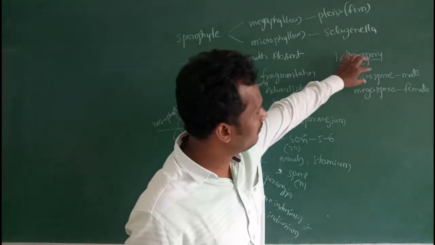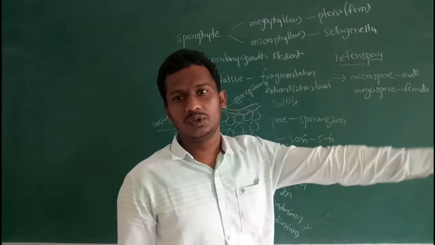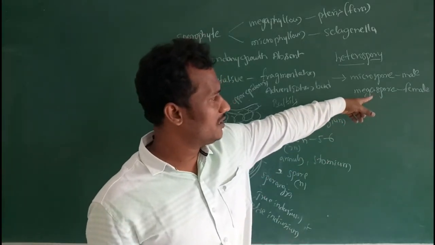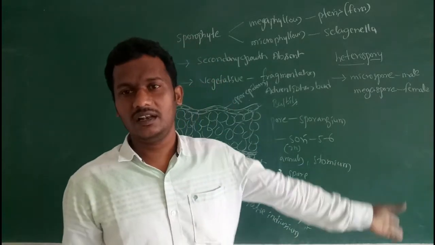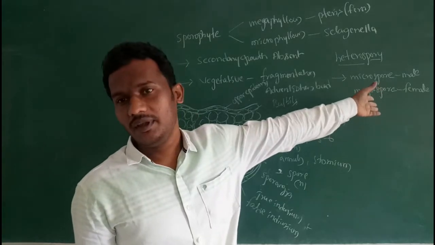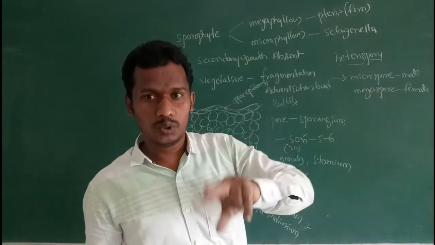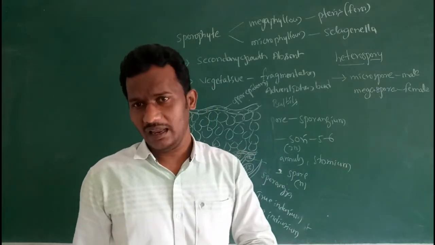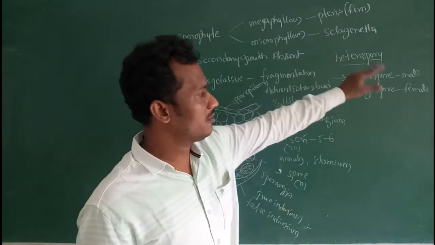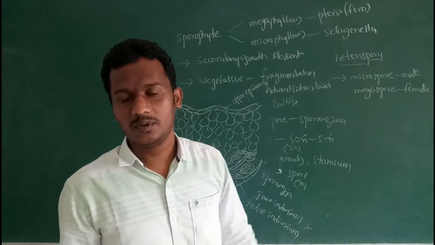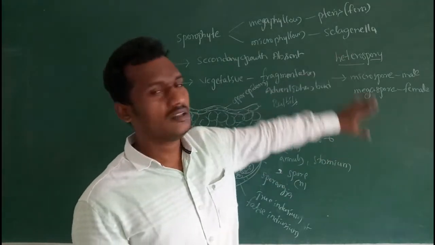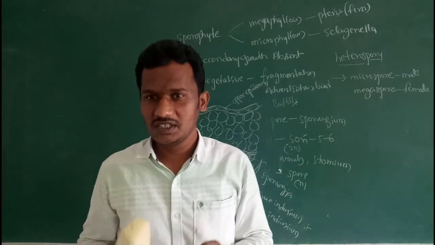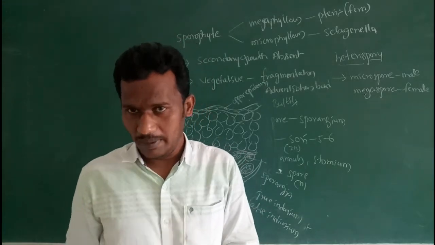By the germination of these microspores, the male gametophyte is formed. By the germination of these megaspores, female gametophytes are formed. Two types of gametophyte: male gametophyte and female gametophyte. Microspores are male spores and megaspores are female spores. This is known as heterospory. Heterospory originated in pteridophytic plants.